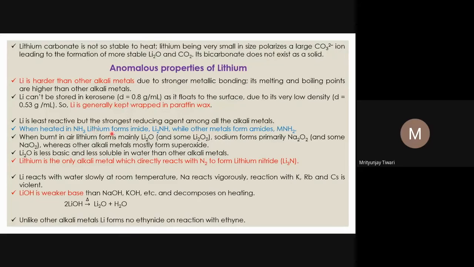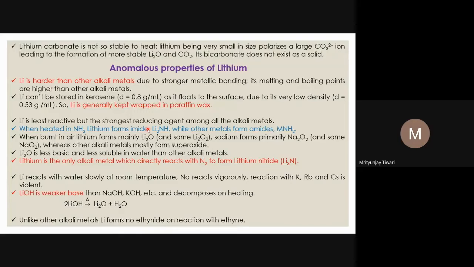When heated in ammonia, lithium forms imide. This is another property of lithium that departs from the alkali metals. The amide that you know, usually there are two kinds of amides. The carboxylic acid amide, when we study it in organic chemistry, is a derivative of carboxylic acid. The carboxylic acid has the RCOOH group. Now, if you replace the last OH group with NH2, NHR or NR2, anything, what we get is the carboxylic acid amide.